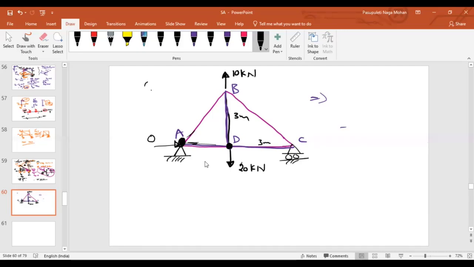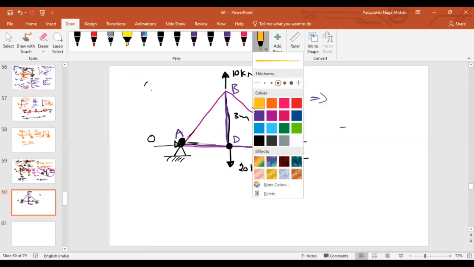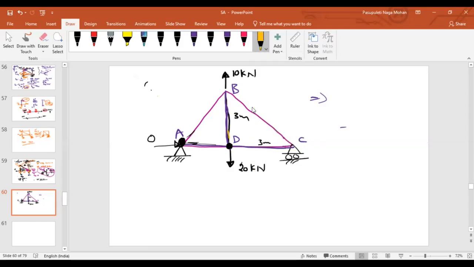AD and DC, they are truly along X. BD and 20, they are truly along Y. Now, what is the force in member BD then? Along the Y direction, if you want to balance it, 20 is acting downward, sir. Tensile or compression? 20 tensile, sir. Tensile. Now, 20 tensile is done here.